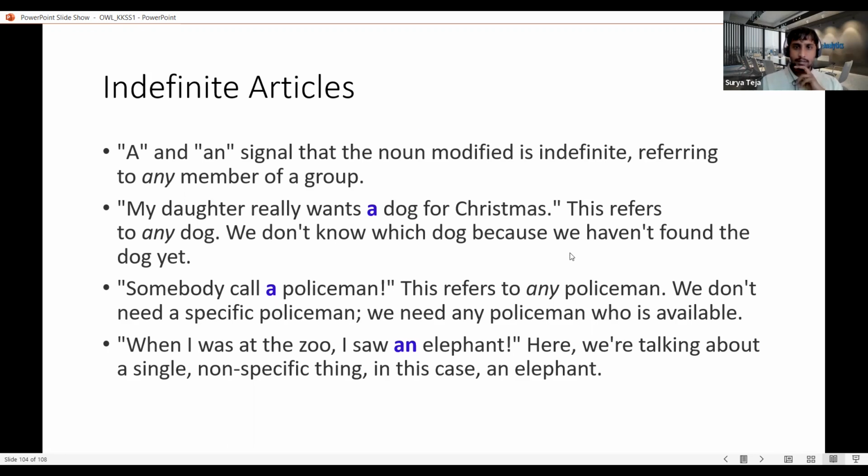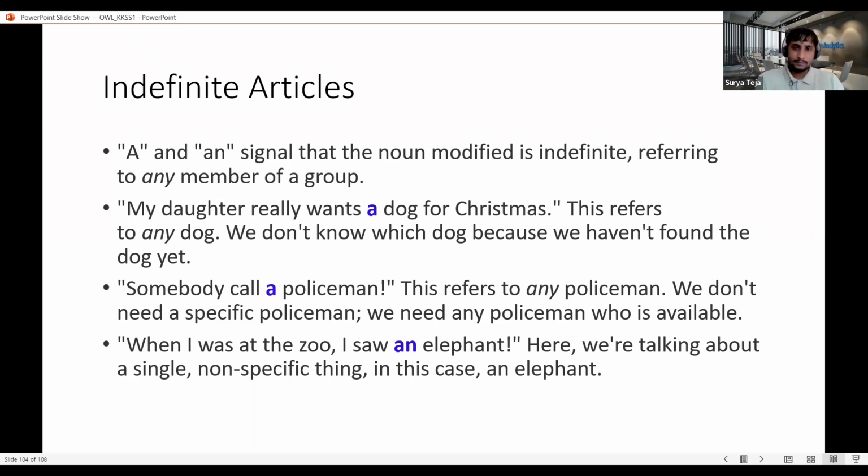So this does not give any adequate information on the noun. It is not specific or particular. So this refers to any dog. That is the reason we have used a dog in this case. And if you see the third point, somebody call a policeman. The moment we see it, we can understand that something unexpected happened which could be controlled by a policeman. In such a situation, anyone will say, somebody call a policeman. They will not say call this policeman or that particular one, because a policeman is what they need. It can be any policeman, anyone who works in the police department. The noun is not definite here.